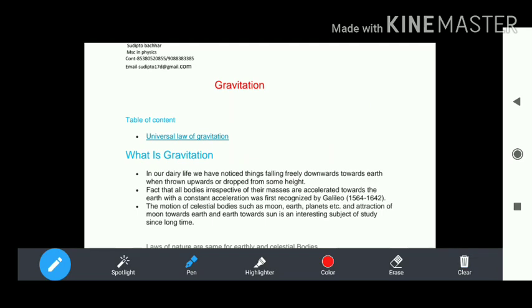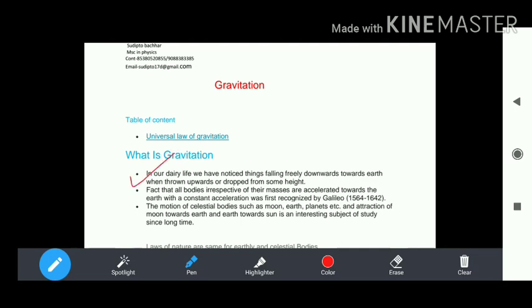First, what is gravity? If a body falls downward toward the center, then this happens due to gravity.